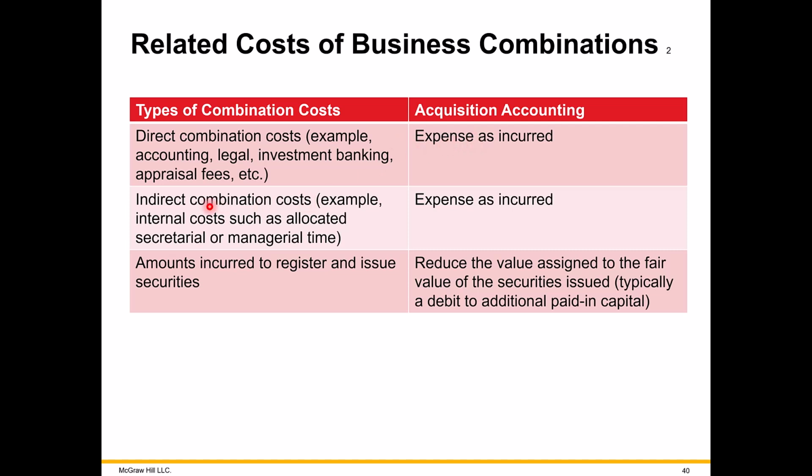Also, if any costs you incur internally within the companies to facilitate the combination, you just treat them as normal operating expenses. Again, just deduct them right away. The only cost that we possibly need to treat differently, and this is the way we also do it when you have stock or securities being issued, even outside of a combination, is just to reduce the paid-in capital if it's a stock that you're issuing. Here, debiting the paid-in capital account.